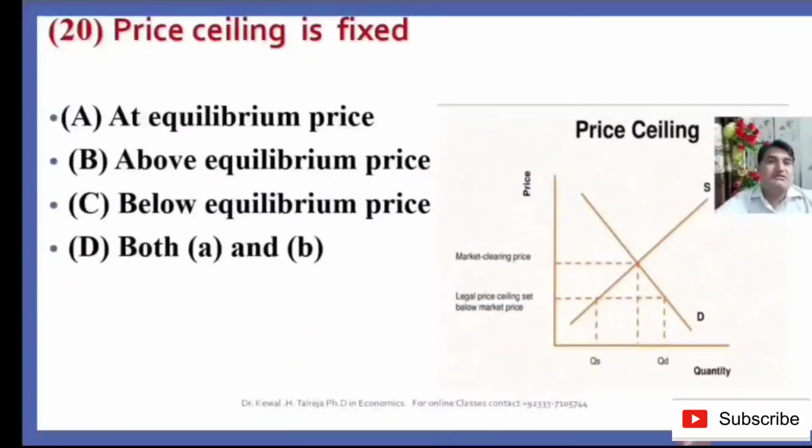So it means the price ceiling is set below the equilibrium price, whereas the price floor is set above the equilibrium price in order to discourage the demand and encourage the supply. So here the right option is C, because the price ceiling is set below the equilibrium price.